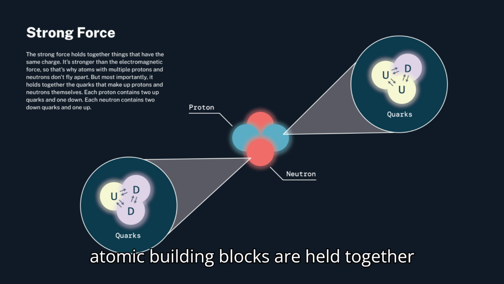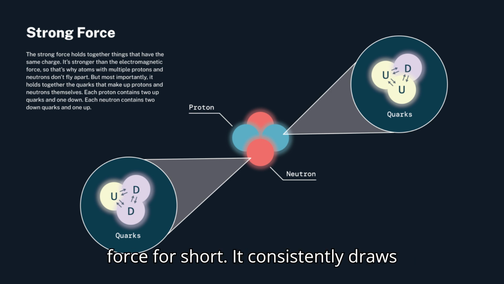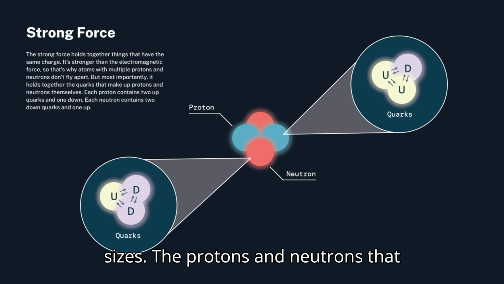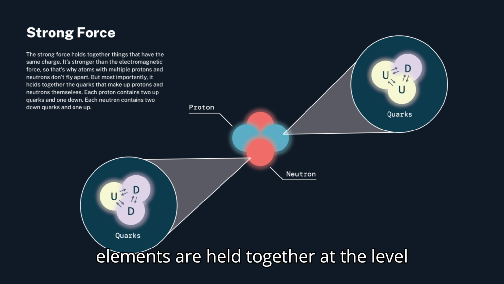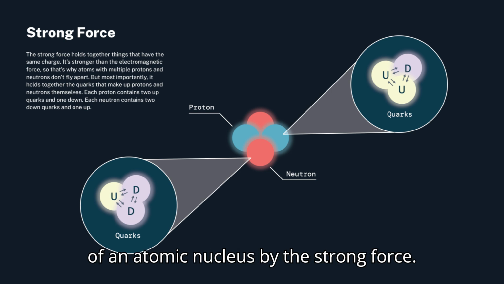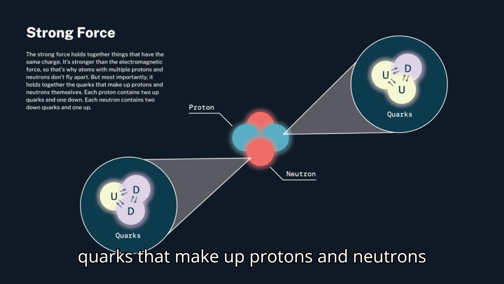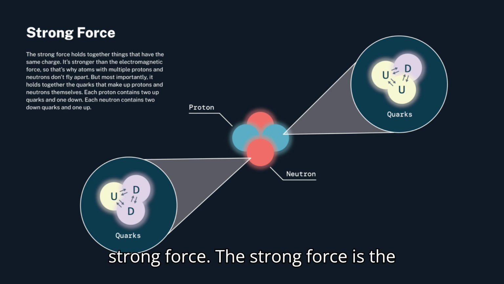Powerful nuclear force. While they operate at smaller distances than atoms, nuclear forces have an impact on our daily lives. The atomic building blocks are held together by the strong nuclear force, or strong force for short. It consistently draws in and functions on two distinct atomic sizes. The protons and neutrons that make up the building blocks of all elements are held together at the level of an atomic nucleus by the strong force. Even smaller, the oppositely charged quarks that make up protons and neutrons themselves are held together by the strong force.